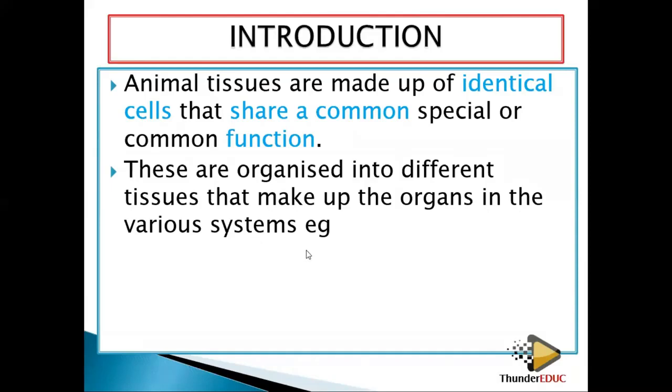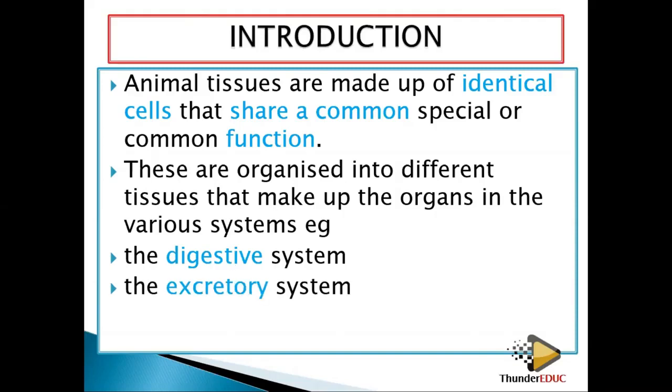If you look at some of the systems in our body, number one, we have the digestive system. You find a lot of different kinds of tissues in the digestive system. Then number two, you have the excretory system. Sometimes people confuse the wastes of the digestive system and the excretory system. Feces is not an excretory waste. Feces is undigested material.